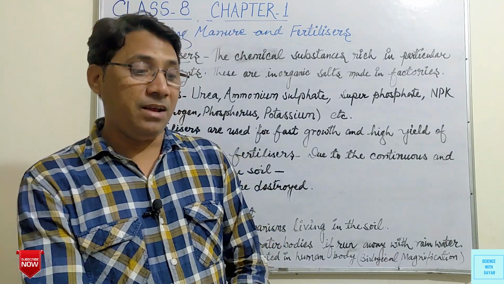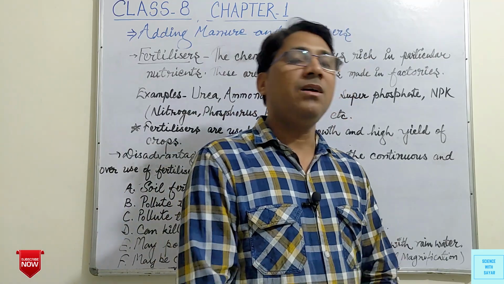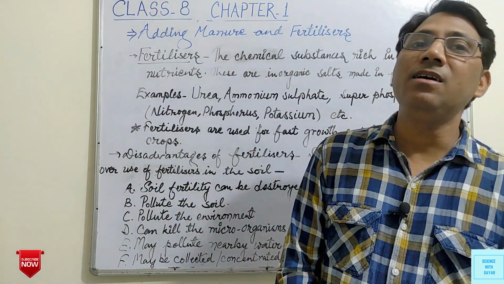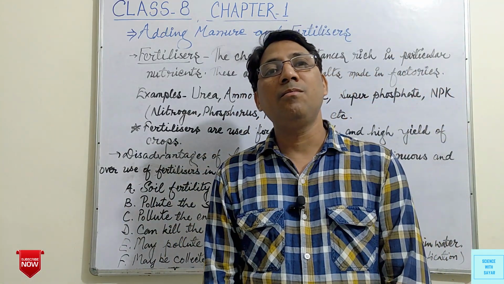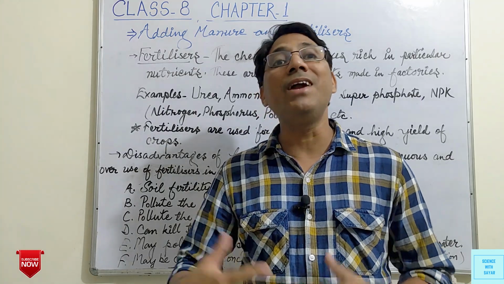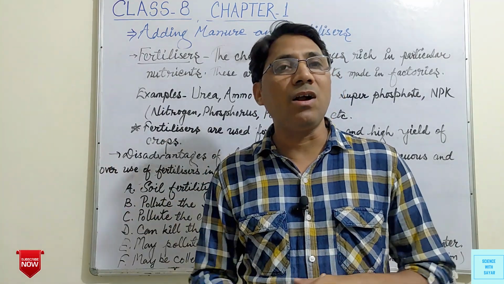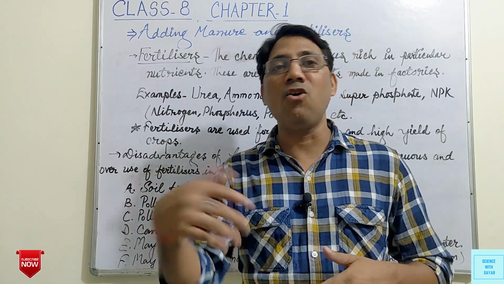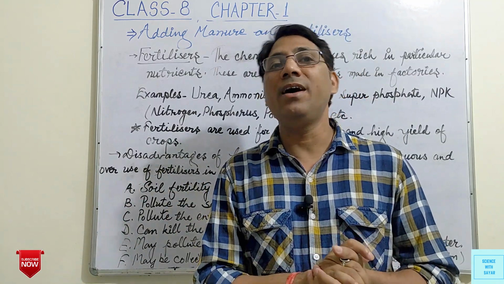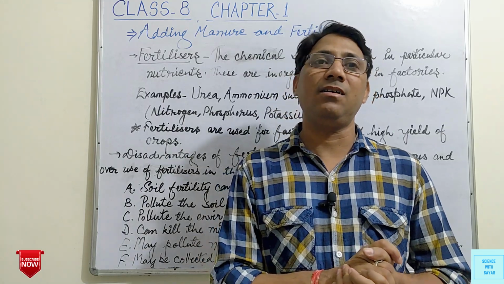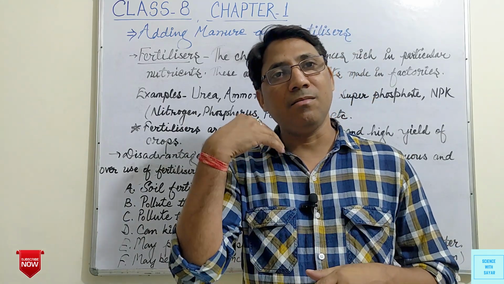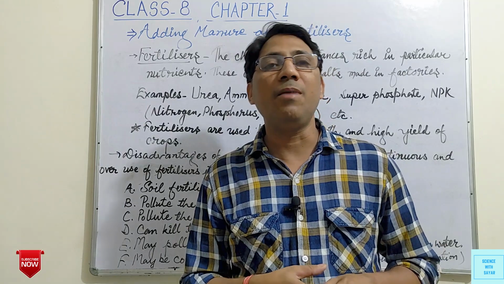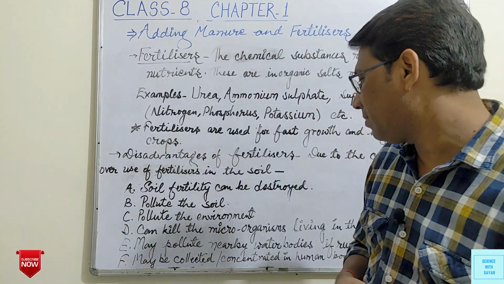So these chemicals present in the rainwater can kill aquatic animals living in that water body. So they can pollute the nearby water bodies.